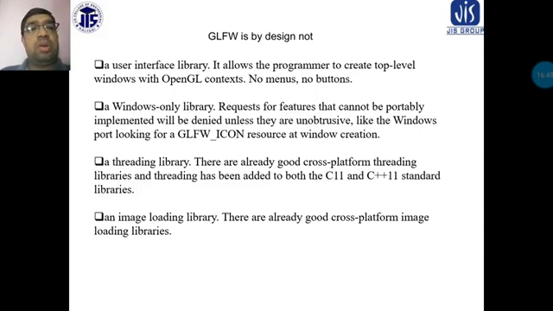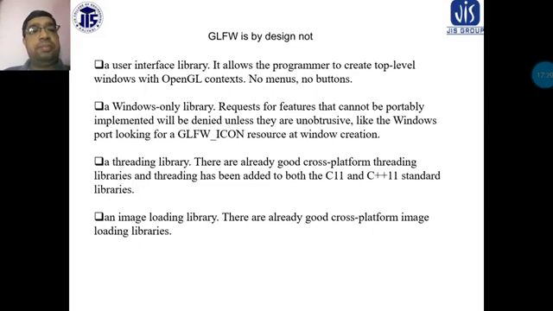It is not a Windows-only library. Requests for features that cannot be portably implemented will be denied unless they are unobtrusive, like the Windows port looking for GLFW icon resources in window creation.